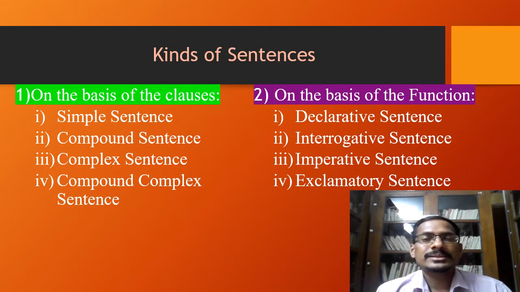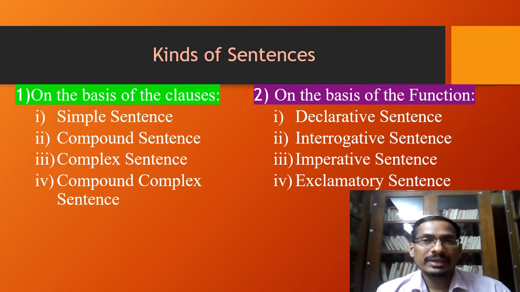You know that sentence is the largest or the biggest unit of a language. It has its own complete meaning and it begins with the capital letter and it ends with the full stop or an exclamatory mark or a question mark.